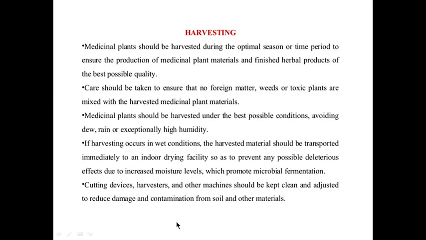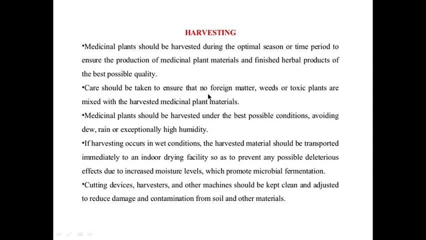Now harvesting. Medicinal plants should be harvested during the optimal season or time period that ensures the production of medicinal plant material and finished herbal product of the best possible quality. So when the quality of the herbal product is best, meaning it has a higher concentration of active constituent, at that time period the harvesting should be done. Harvesting means gathering of the crop or raw material.